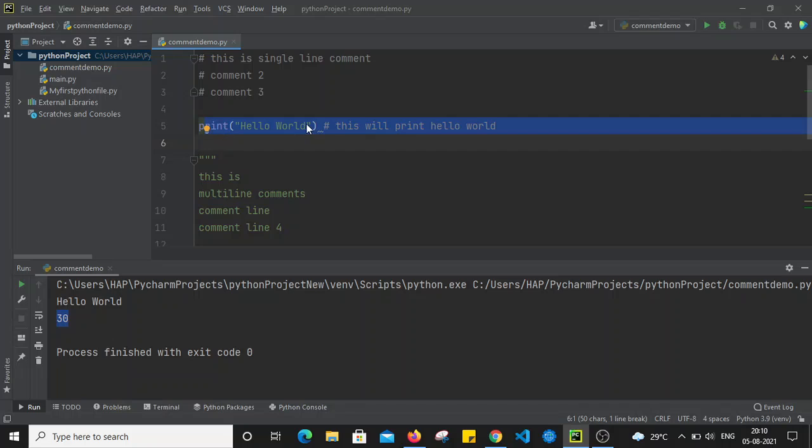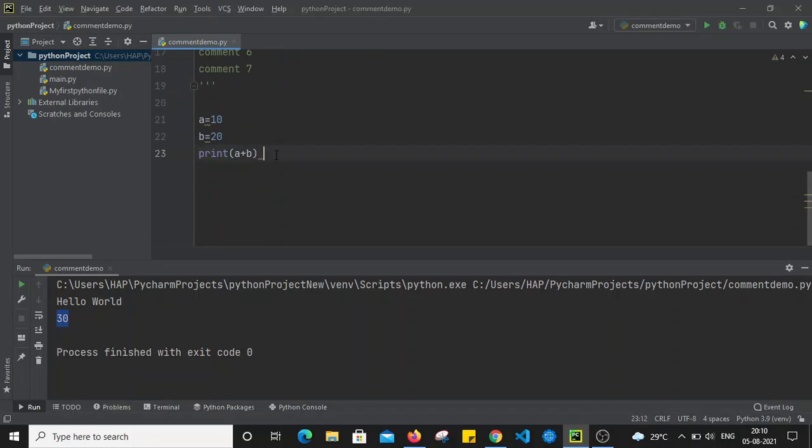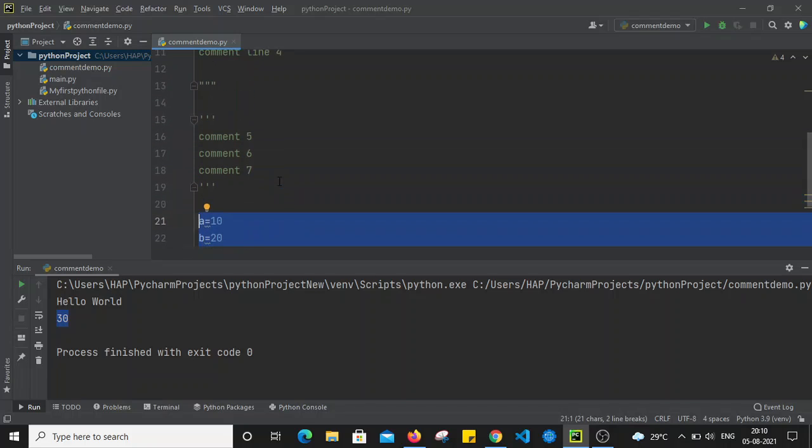So it will print hello world, which is the code statement. Also it will print this part, that is also a code statement. Apart from this, whatever we have written in comments will be ignored, and that is the benefit of adding comments. So that was about the single line as well as multiple line comments.